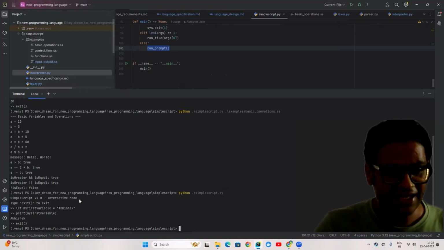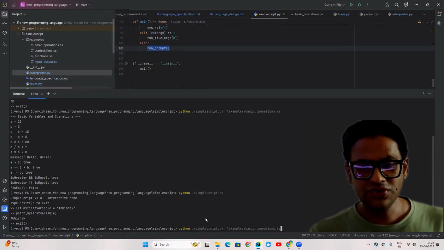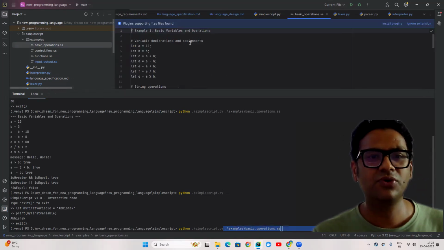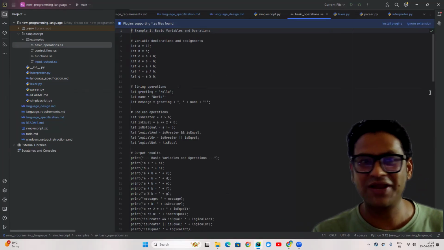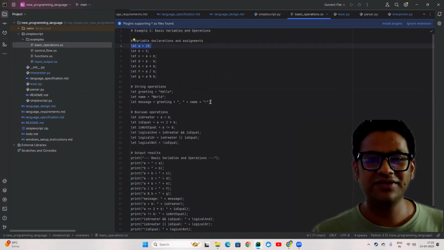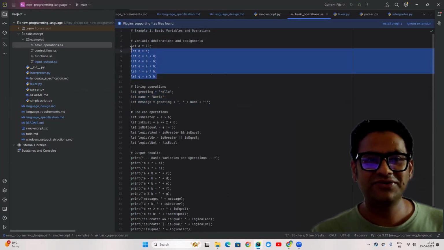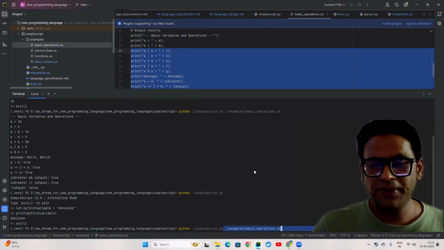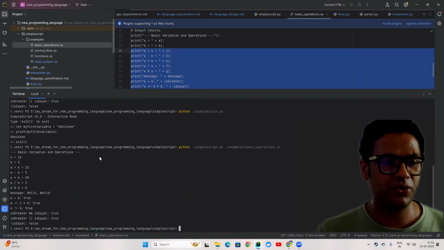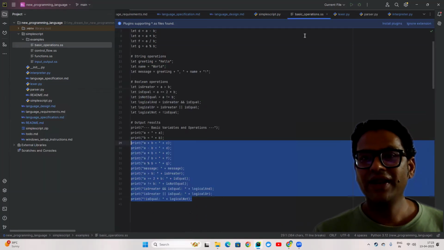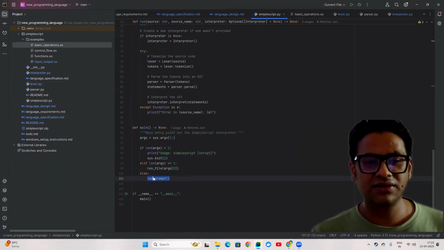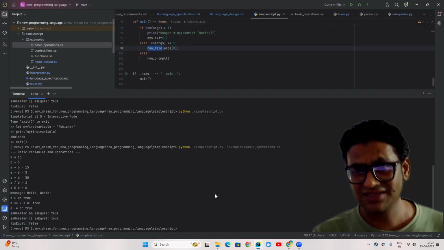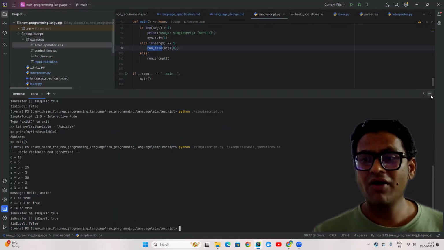Now, another way of running is you can use the same python simplescript.py, but this time you have to pass one program. I have written this program in my SimpleScript language, which is my new language, where I'm assigning variables, string-related operations, and some logical expressions, and I'm just printing all of these. These are very simple and basic operations, and everything looks good. So this is for the prompt and this is for running a file, which is pretty much the same syntax that Python supports. This is how I was able to do it.